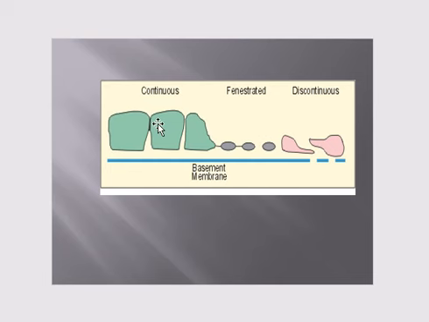So this is another comparison that you can see here. You can very well establish that the continuous capillaries are attached, the cells of the continuous capillaries, the endothelial cells, they are attached to each other. Then there are fenestrated, and then there are discontinuous capillaries or sinusoidal capillaries.